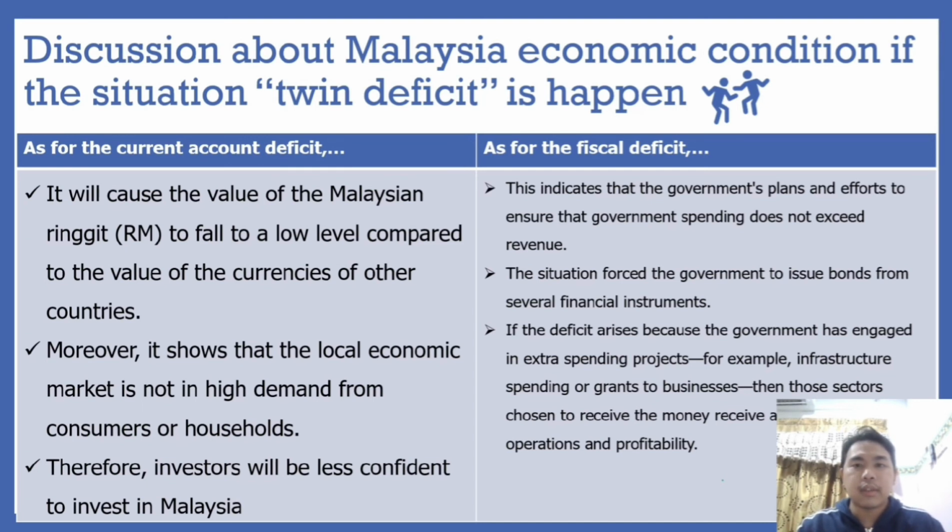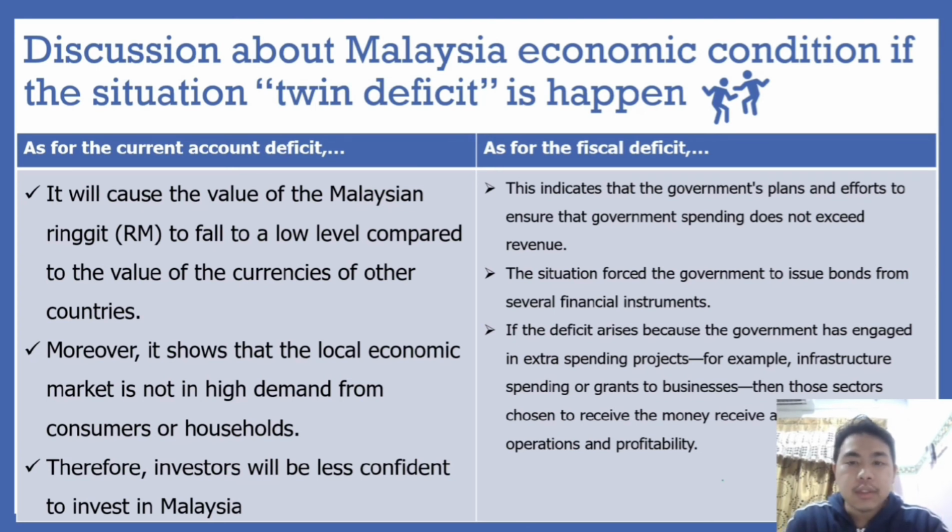Now, let's move to the fiscal deficit. A fiscal deficit indicates that the government plans an effort to ensure that government spending does not exceed revenue. So, the situation has forced the government to issue bonds from several financial instruments like cheques, shares, stock, bonds, futures, and option contracts.